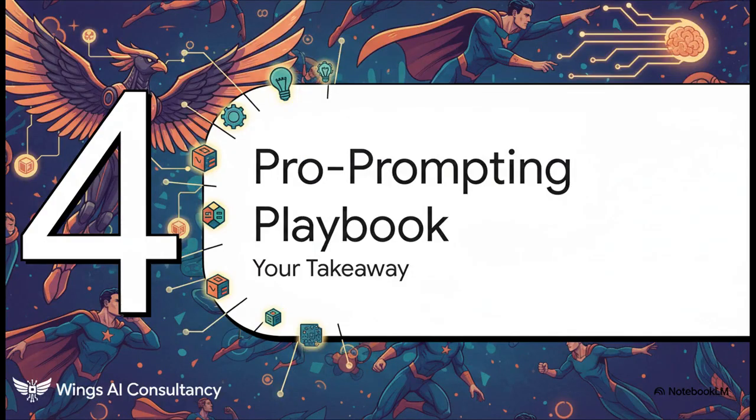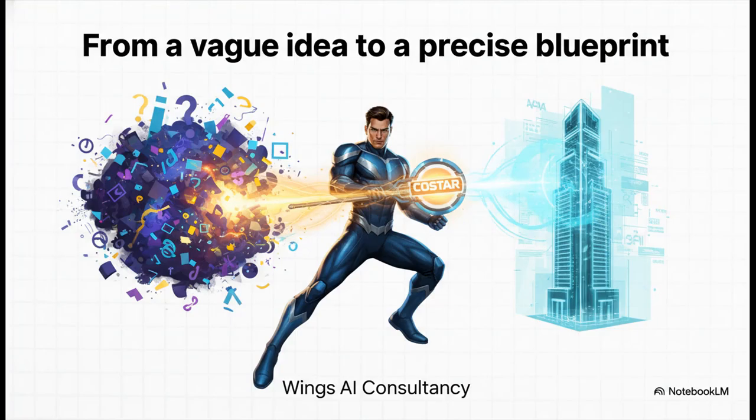Phew, okay. That was a ton of information, I know. We've gone from being an artist to an architect, from building a structure to guiding a thought process. So let's boil it all down into a simple, actionable playbook that you can start using immediately. First, just look at this again. This is what we built together. We went from that flimsy one-line wish to this, a full-on architectural plan for the perfect response. That is the power of moving from a bad prompt to a pro prompt.